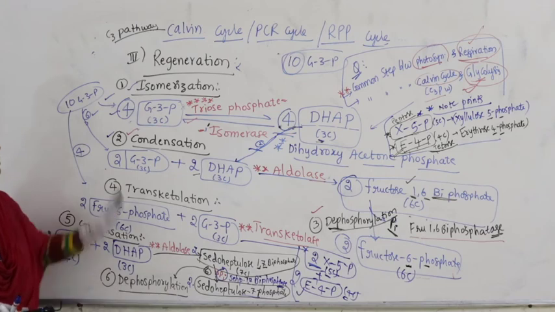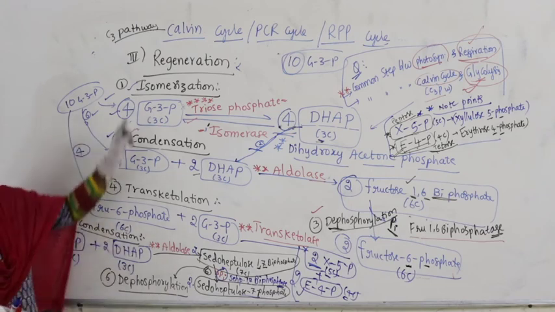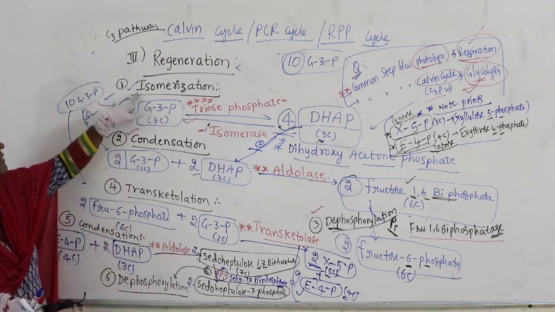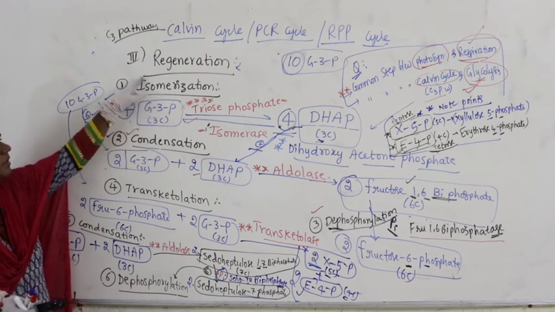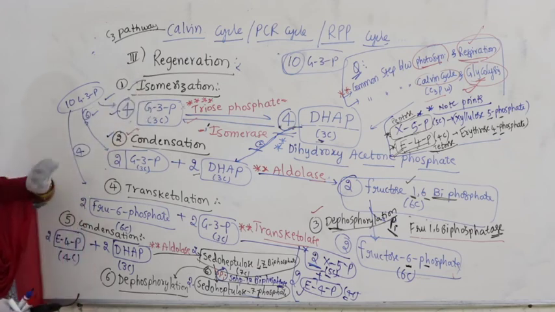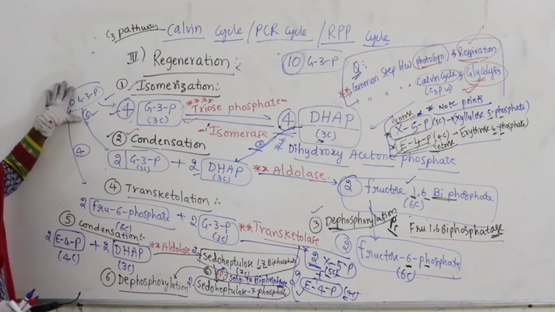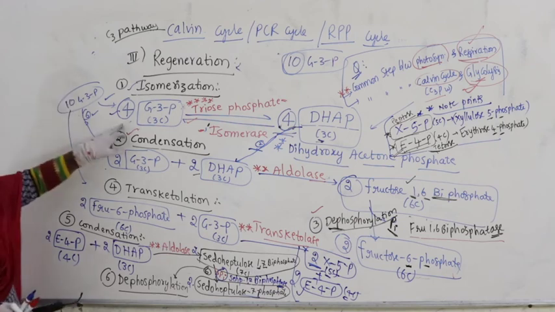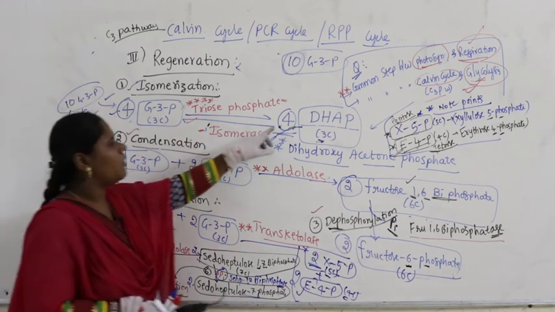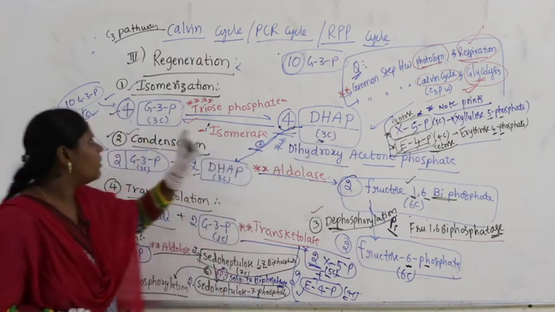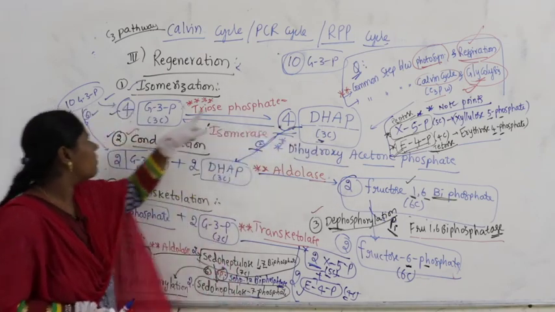Let us continue here. Now, before I go to the next step, quickly let me revise. Here isomerization is the first step in regeneration. Altogether how many G3Ps? 10 G3Ps are there. Out of 10 G3Ps, 4 G3Ps are converted into 4 molecules of DHAP. Both are isomers having 3 carbons each.